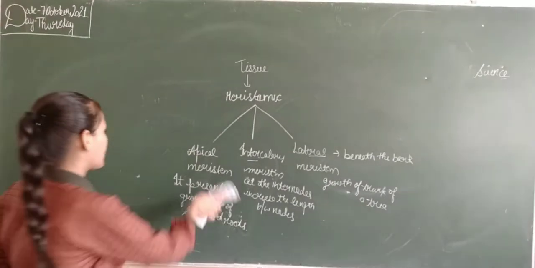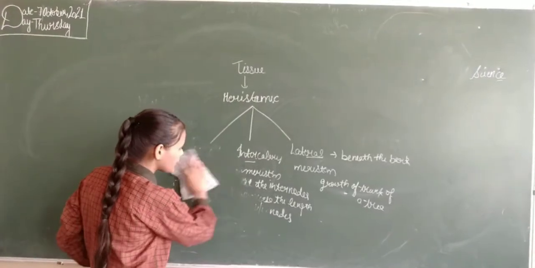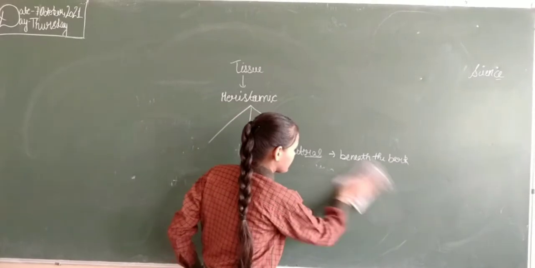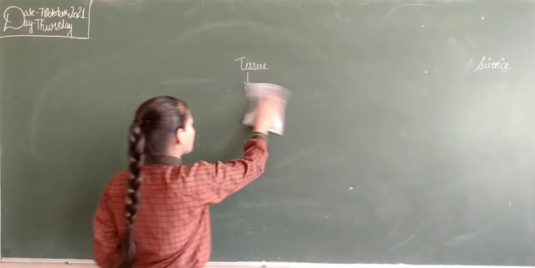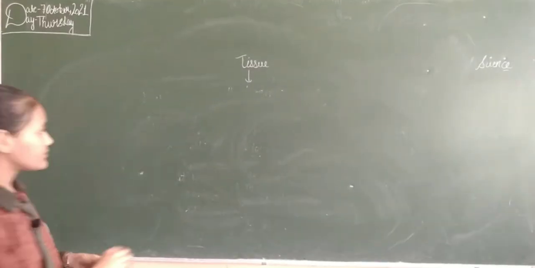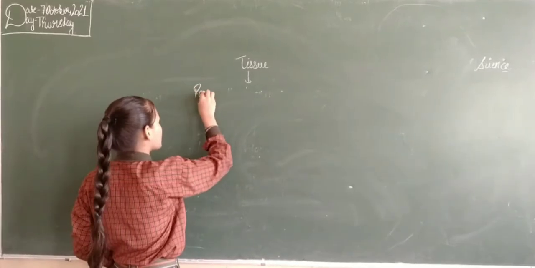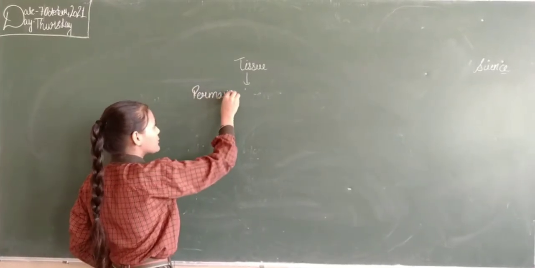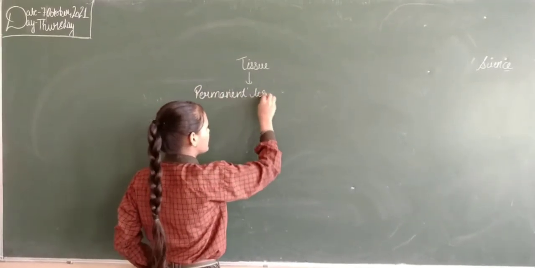Now we will learn about the types of permanent tissue.